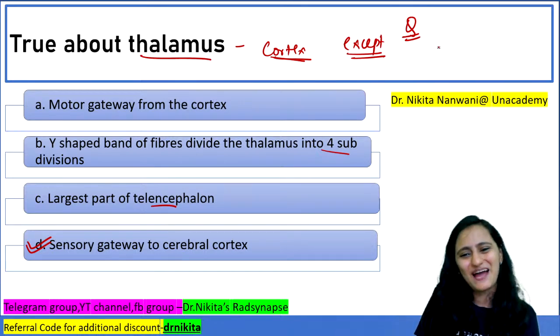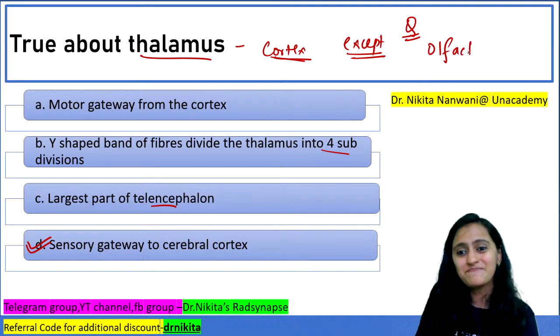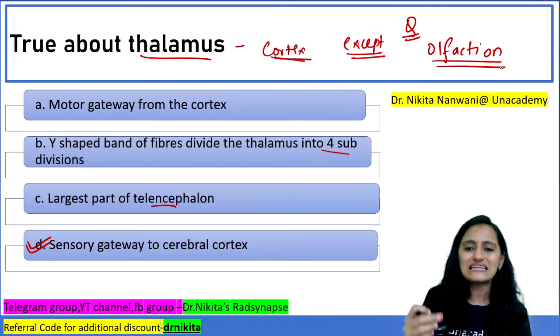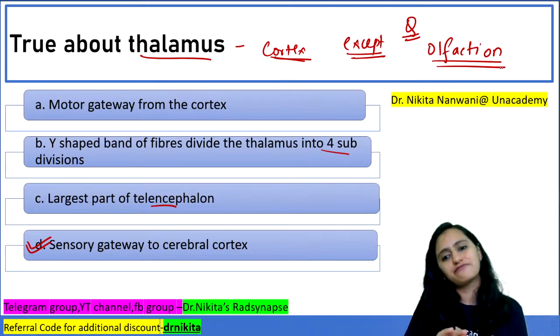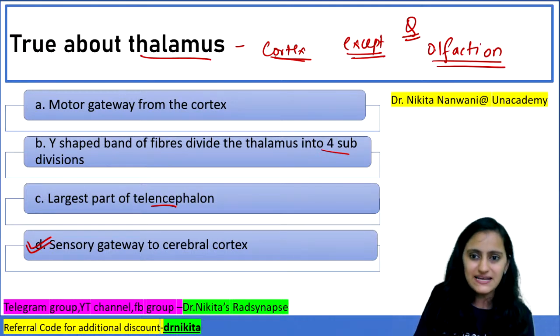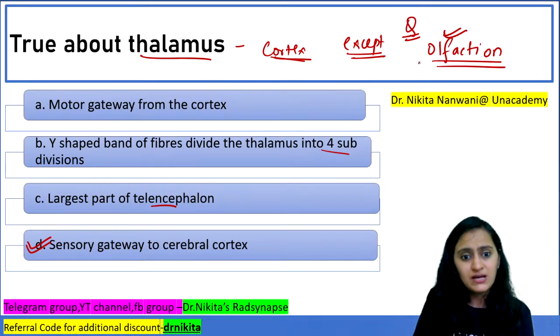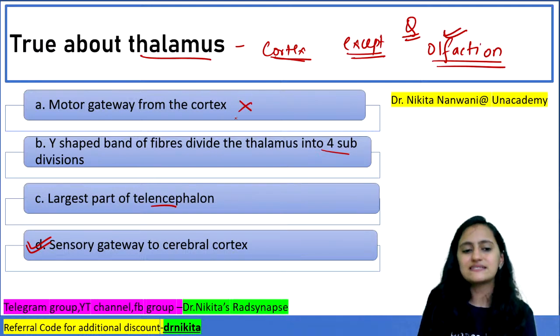Very good, Jayansh. Absolutely right. That is what I was asking. That is olfaction. Okay. So olfaction indirectly passes, but not directly. The afferents do not go through the thalamus. So remember, the exception is olfaction. Now, motor gateway, no, it is the sensory gateway.